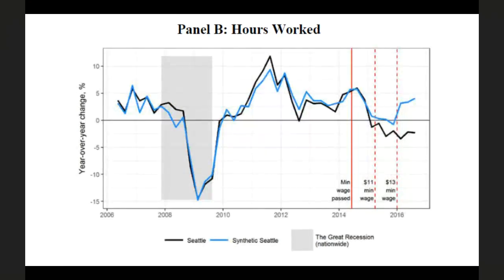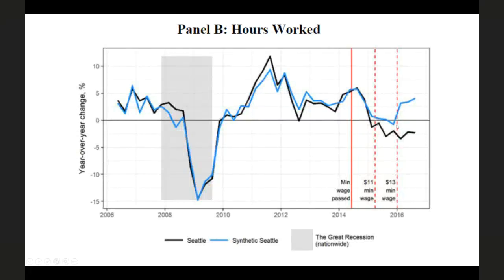The important question is, what does this do to hours of work and number of workers employed? So if we look at hours of work, we're going to see the same pattern: Seattle and synthetic Seattle have very, very similar patterns in terms of the average hours worked by workers below this wage threshold before the minimum wage goes into effect. So an important thing to point out here is we don't see evidence of this story that we were worried about with Card and Krueger, that businesses are using attrition to reduce their payroll before the minimum wage goes into effect. We see maybe a little bit of a drop in employment in Seattle ahead of the first minimum wage increase, but nothing really in the months after the minimum wage increase passes.